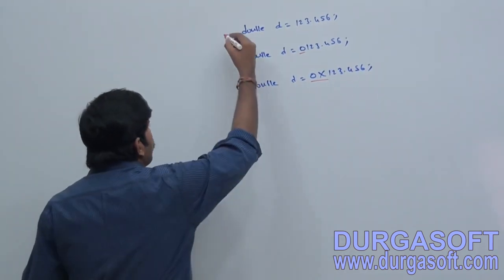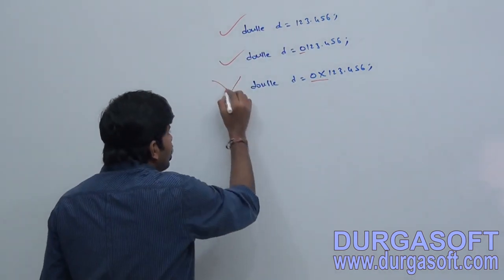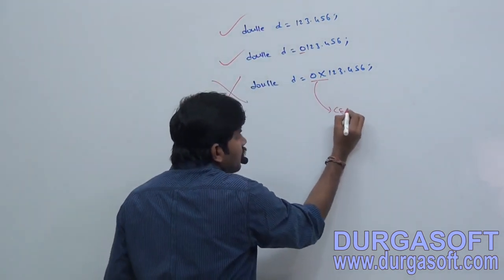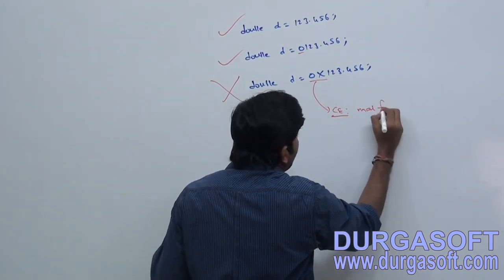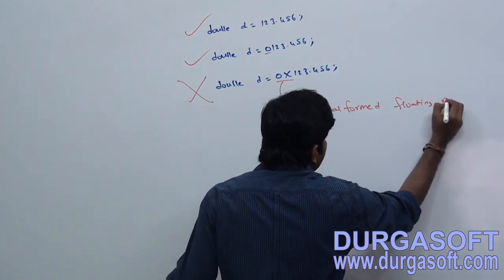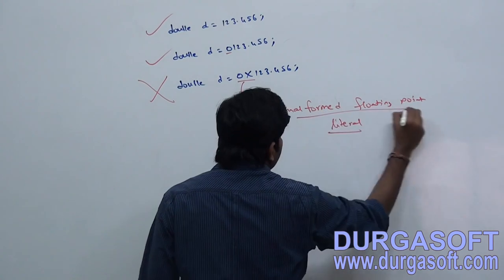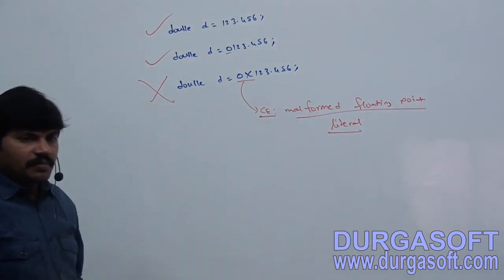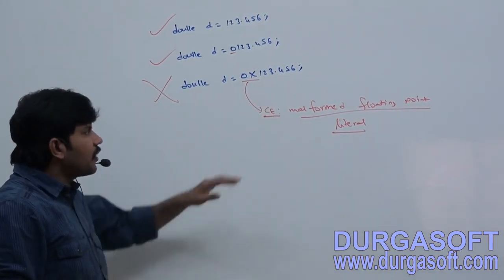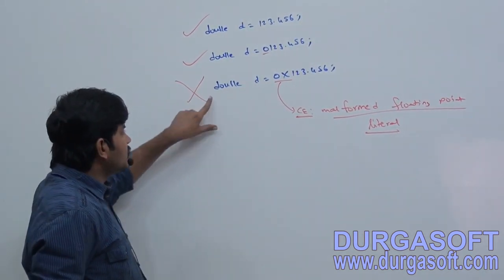First one is perfectly valid. Second one is perfectly valid. Third one is invalid. We are going to get a compile-time error saying malformed floating point literal.